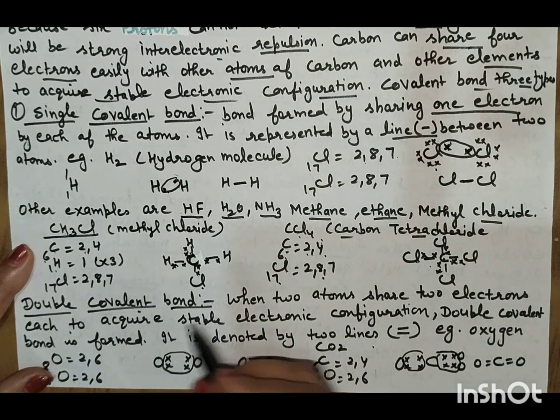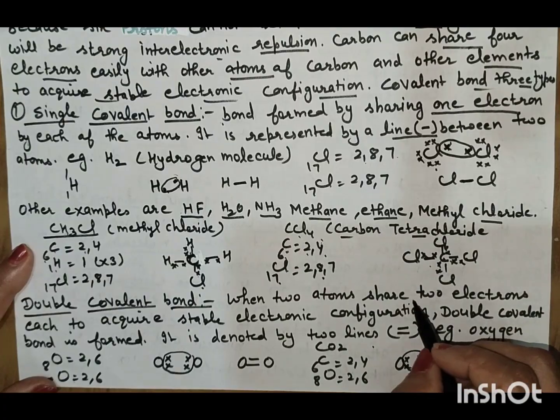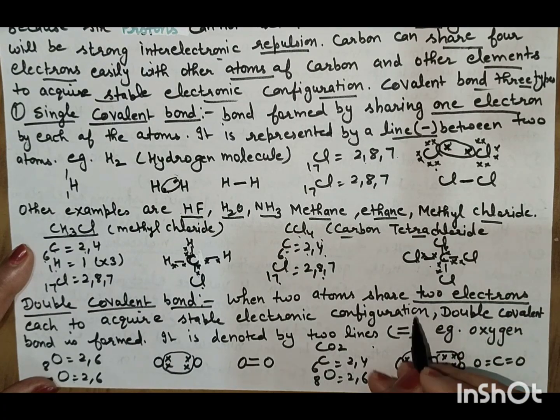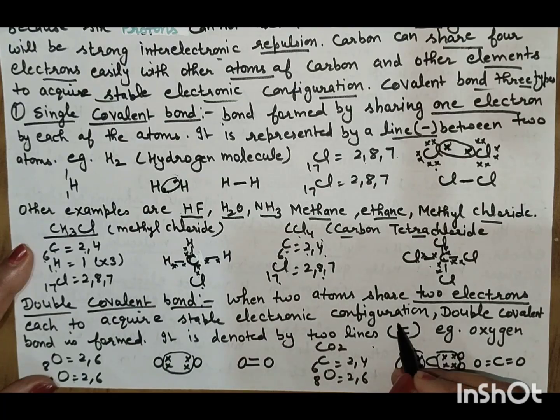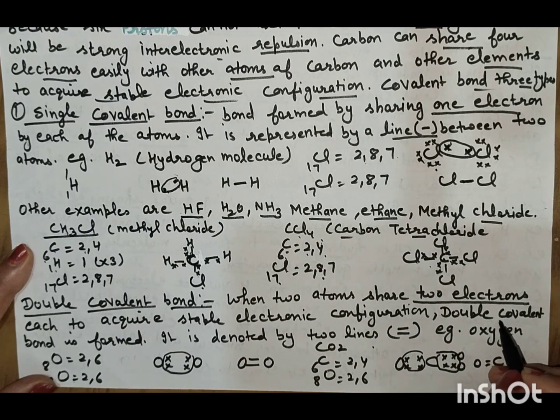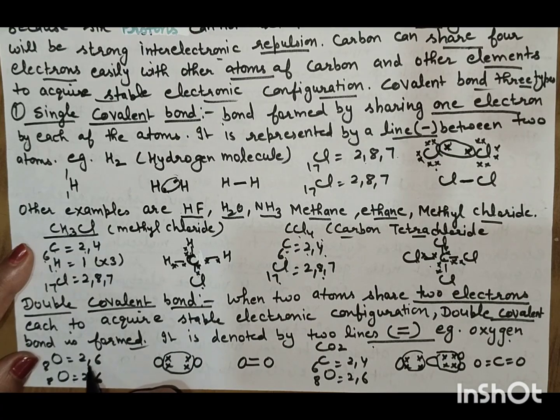Double covalent bond. If two atoms share two electrons each to acquire a stable electronic configuration, a double covalent bond is formed, denoted by a double line. Example is oxygen: atomic number 8, electronic configuration 2, 6, needing 2 electrons to attain its octet.